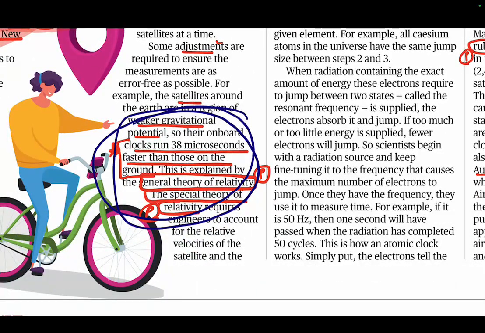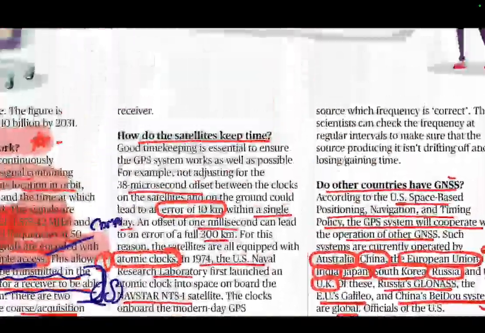It is saying that satellites are in a weaker gravitational potential, so that is why their clock runs faster. It is because of the general theory of relativity. Now again we don't know what the general theory of relativity is, so we will Google this also. And then it also says special theory of relativity. We don't know what the special theory of relativity is, we will Google this also. And then we go further.